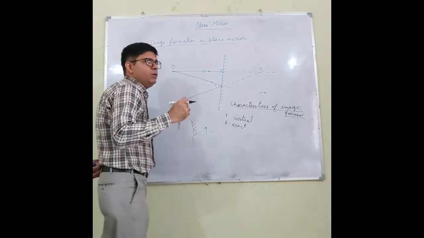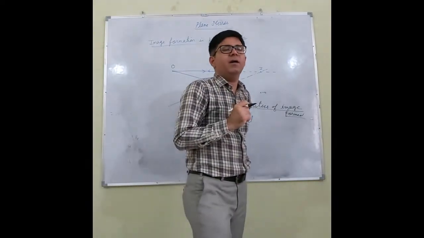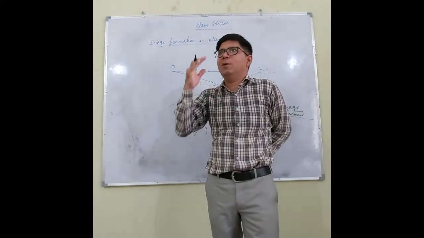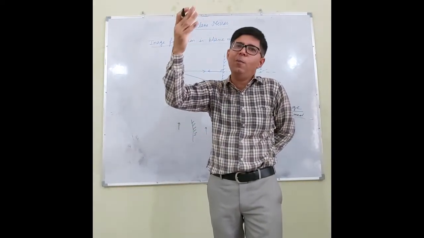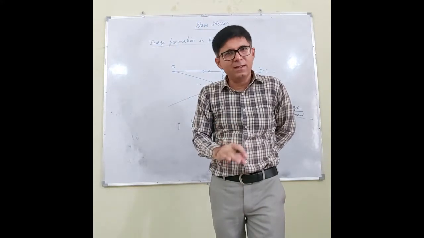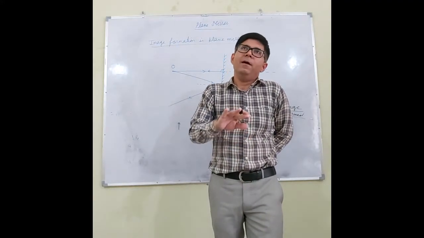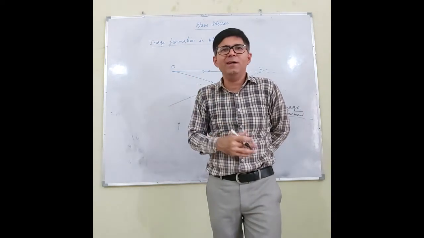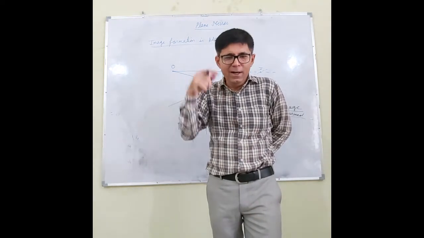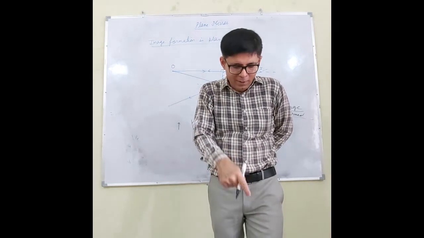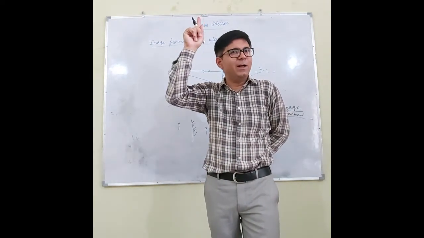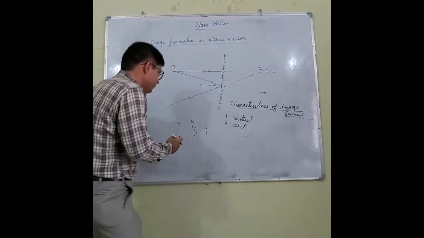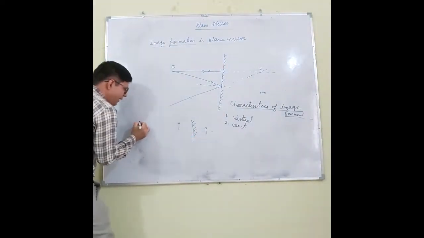For example, when you stand in front of your dressing mirror, your head remains at the top and your feet remain at the bottom. Such an image is called an erect image.